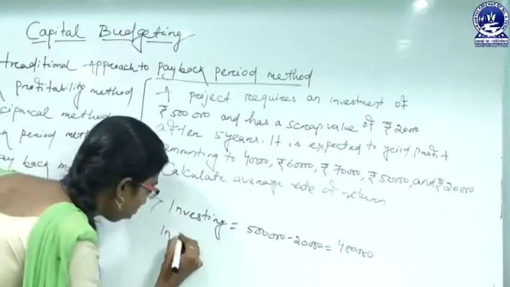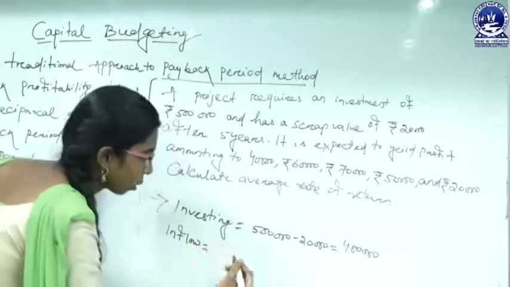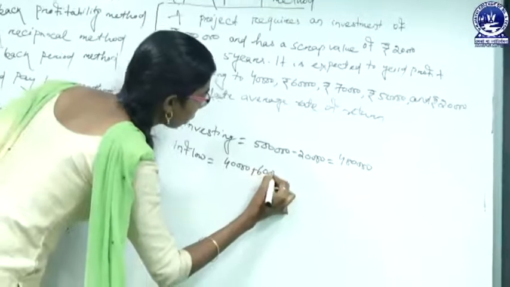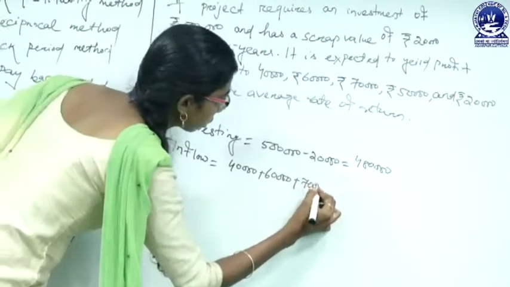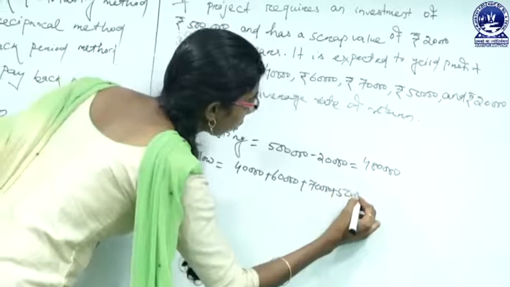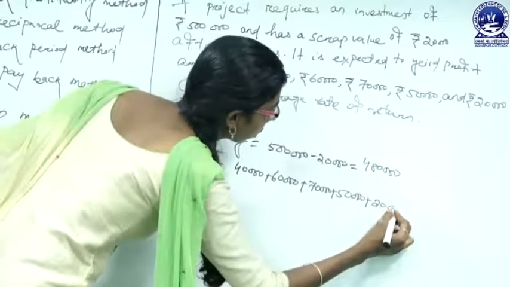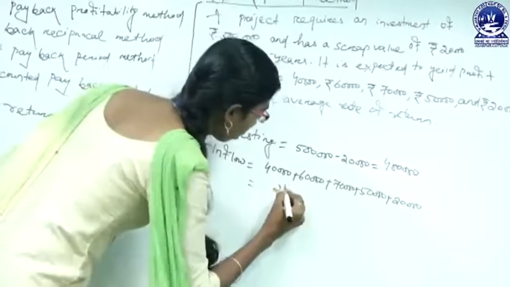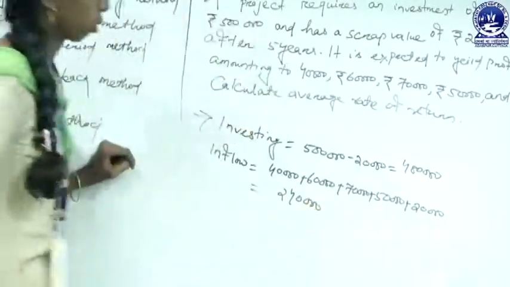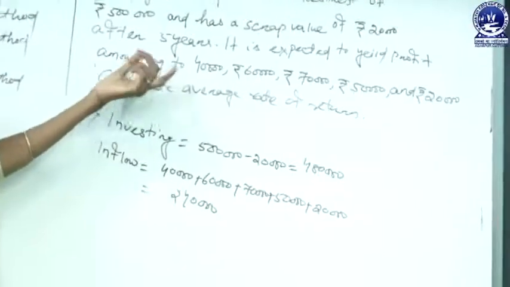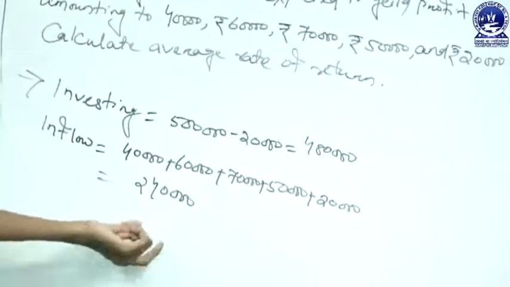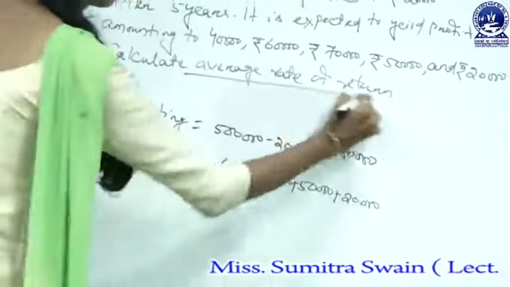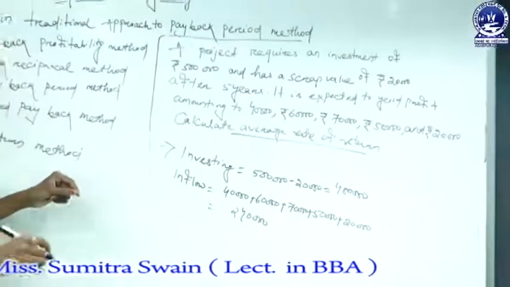So our inflow for 5 years totally is 40,000 plus 60,000 plus 70,000, 50,000 and 20,000. It will be a total of 2,40,000. In total of 5 years, we are going to get back a profit of 2,40,000 rupees. So we are here to calculate the average rate of return.